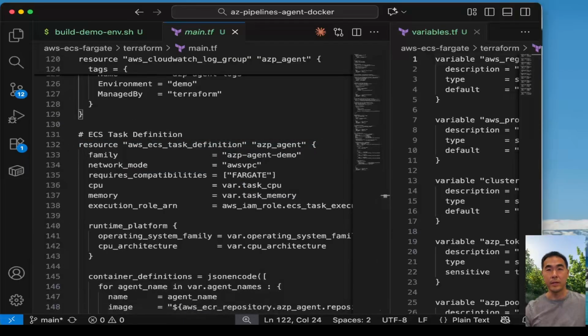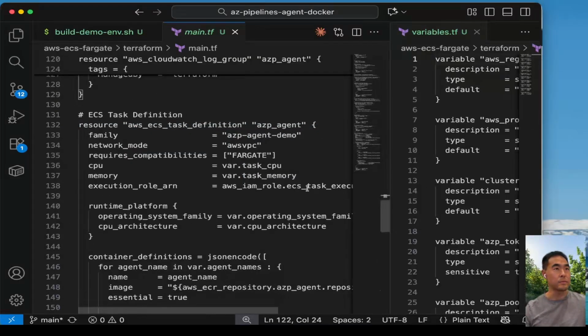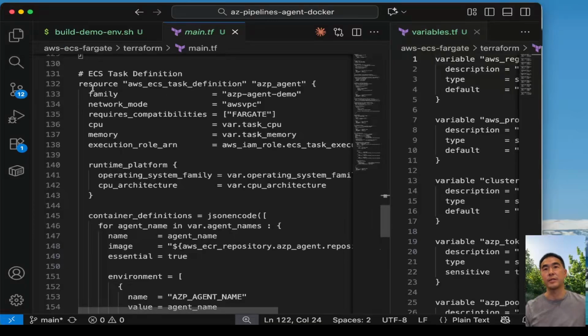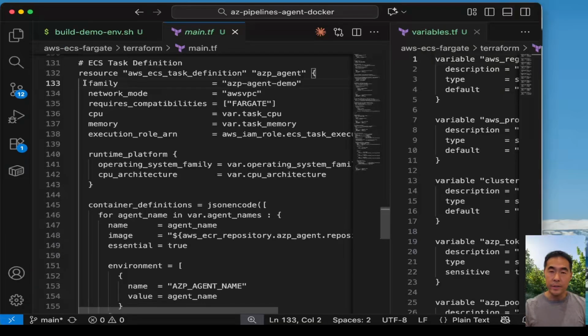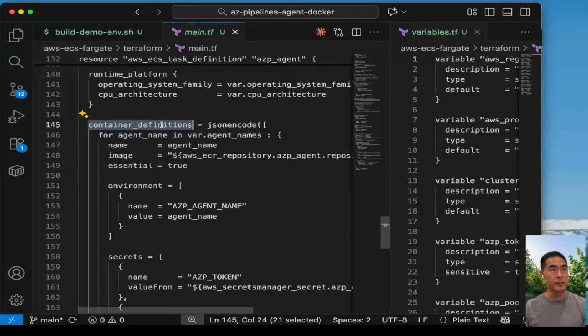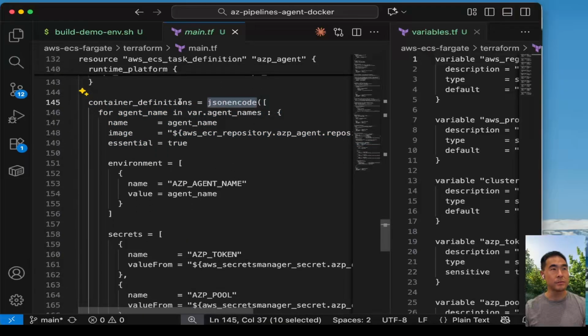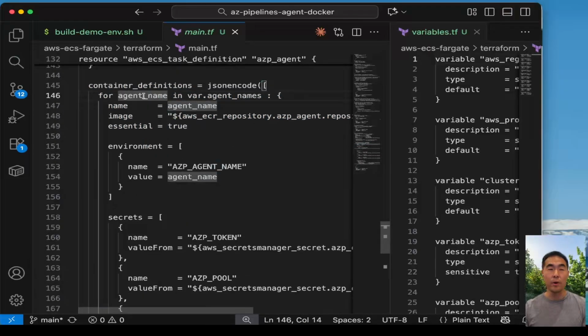Last but not least, and the most important bit here, is the ECS task definition. Now, this is the blueprint defining how our agents run. Notice in the Terraform, we're defining two agents in one task definition. Both containers will be running together in the same task, sharing the same network namespace. This is the container definition in JSON, where it has a for loop for the number of agents.